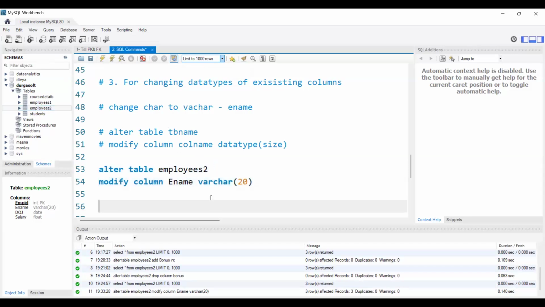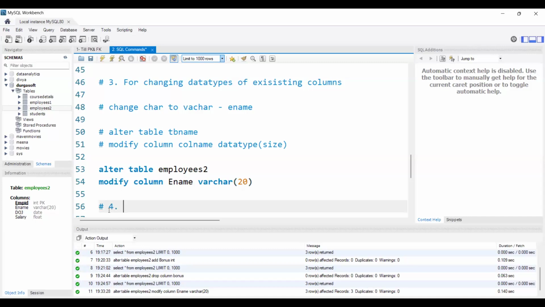Is this clear, guys, so far? If you have any confusions or doubts, you can ask me. We have one more use case of alter. Did you understand these 3 use cases? Yes, ma'am. Okay, great.